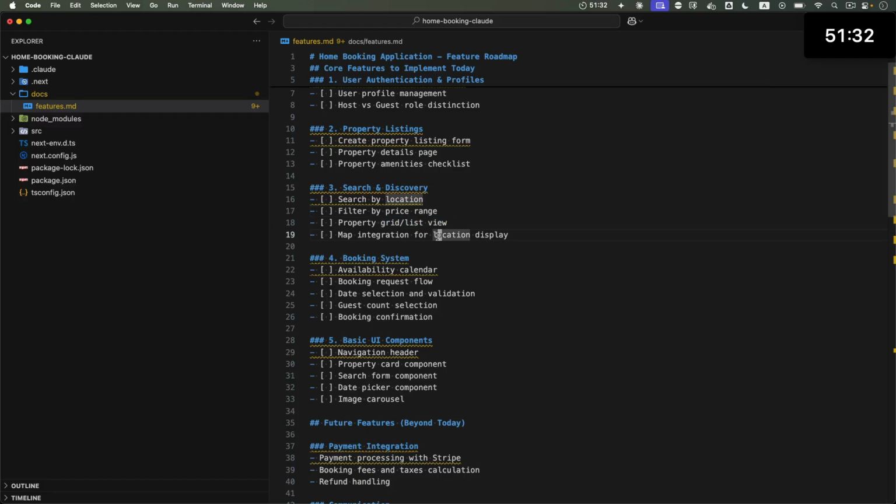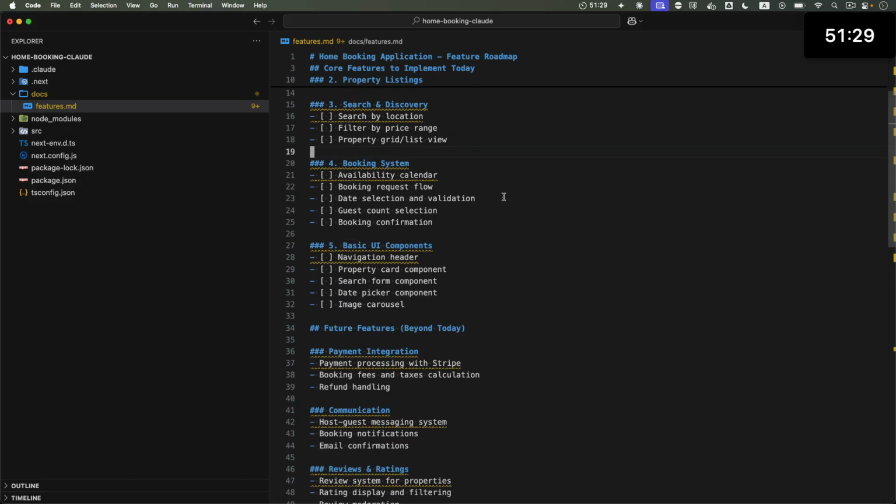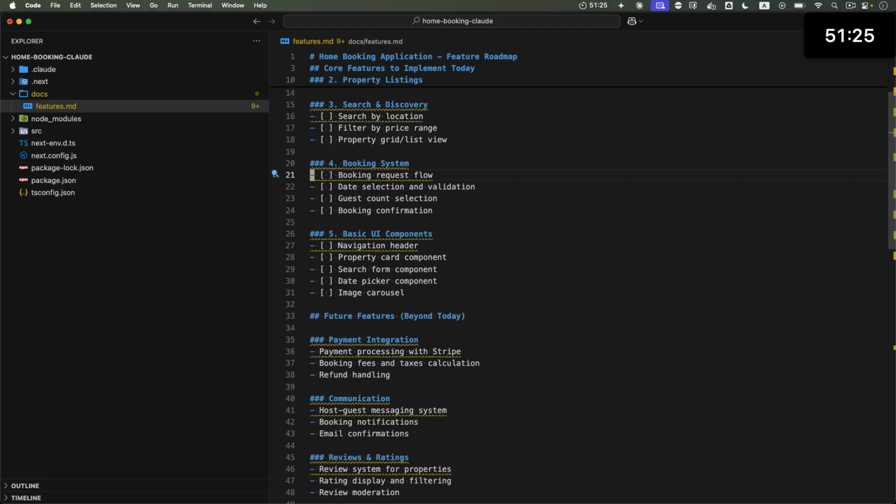Map integration. Let's get rid of this. Booking system. Availability calendar. Let's not bother with that yet. Booking request flow. Yes, keep that. Date selection and validation. Let's skip validation for now. Guest count selection. Booking confirmation.